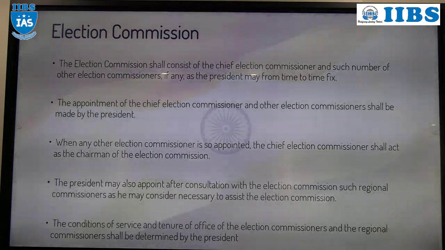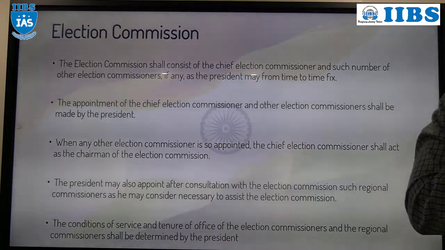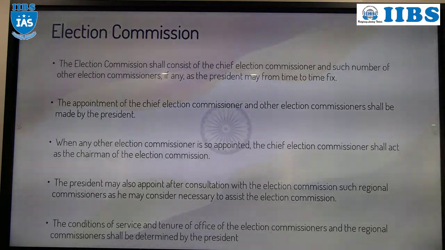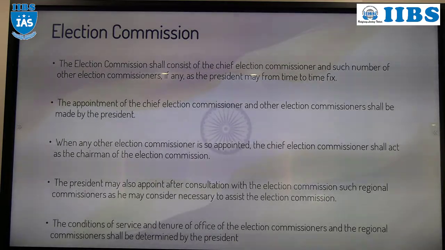So at present we don't have a regional election commissioner. ECI consists of only 3 members, 1 plus 2: one Chief Election Commissioner and 2 Election Commissioners. Okay, so that is there.